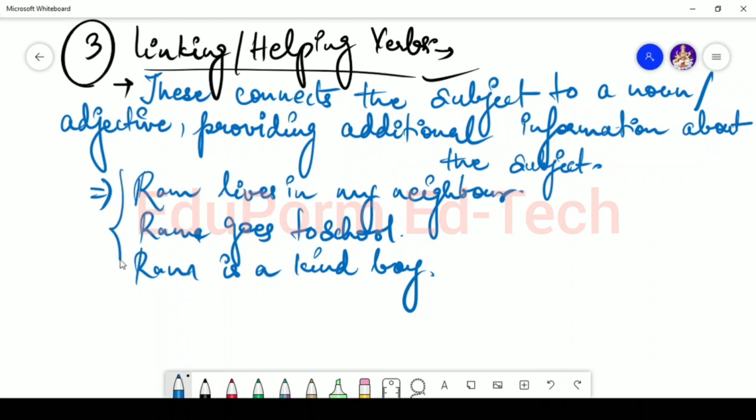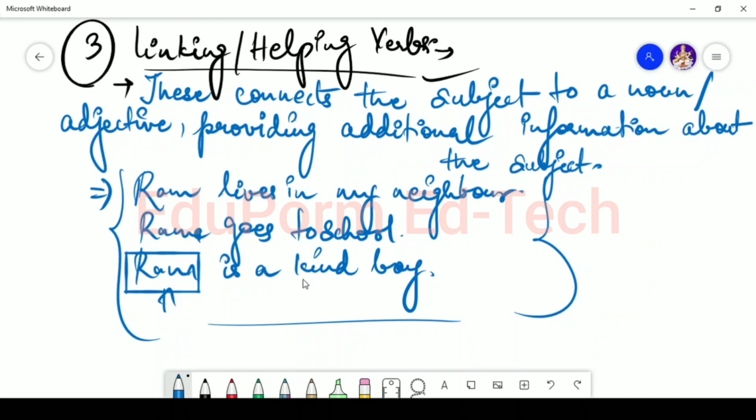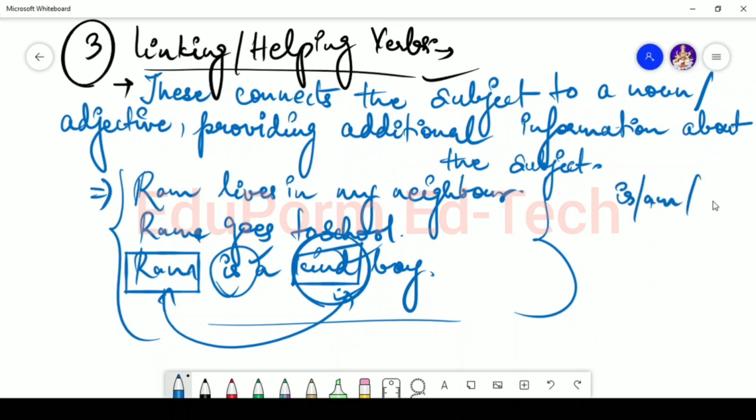If you notice these three sentences, in the third sentence I said Ram is a kind boy. Here I am trying to connect the subject with an adjective. Kind is an adjective and Ram is the subject. In this case we make use of a helping verb, that is, use of is, am or are.